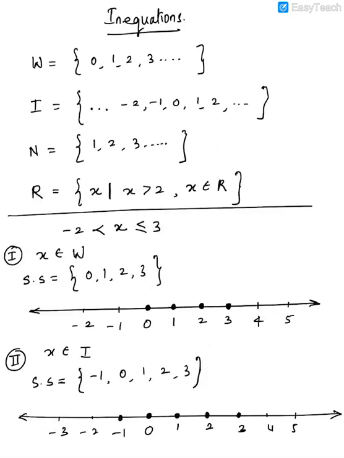So if you look at this page over here, remember, only for these, which can be written in roster form, only for them you can mark dots. Remember, for real numbers you cannot mark a dot, you will have to make a different kind of number line. I'll show you that also right now.